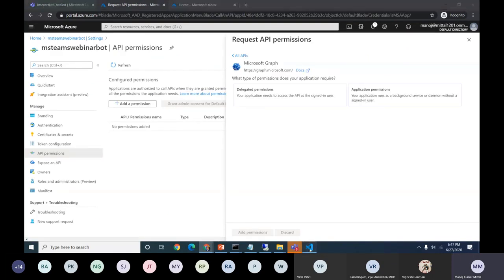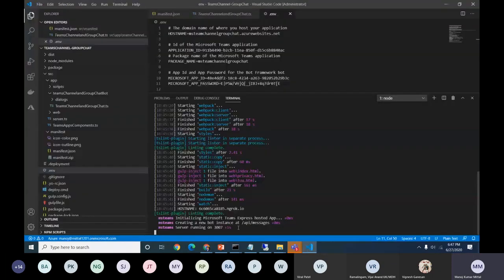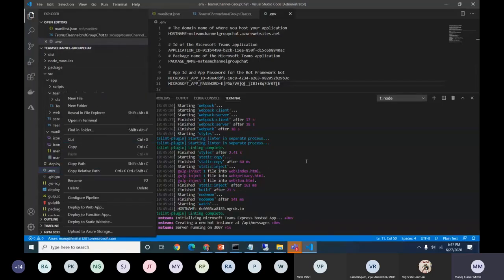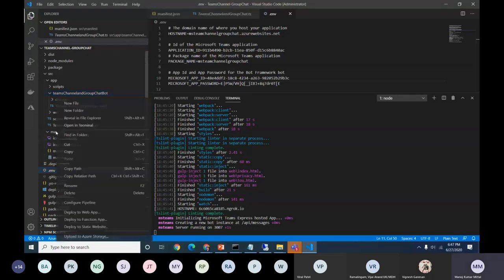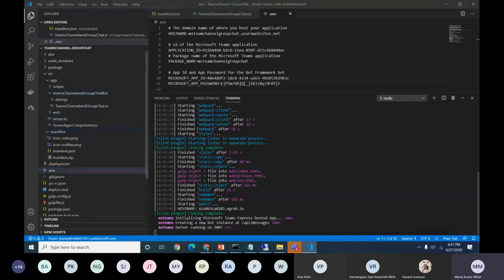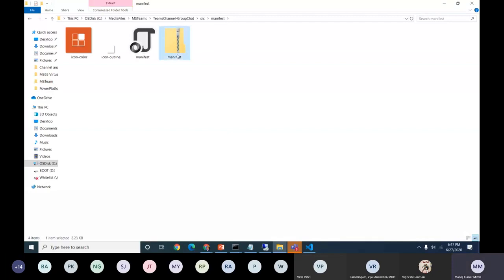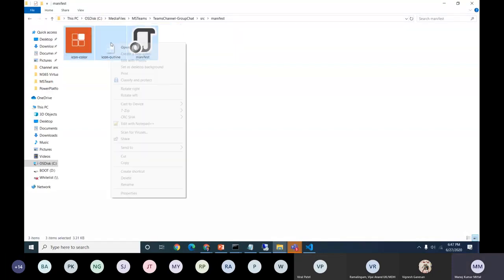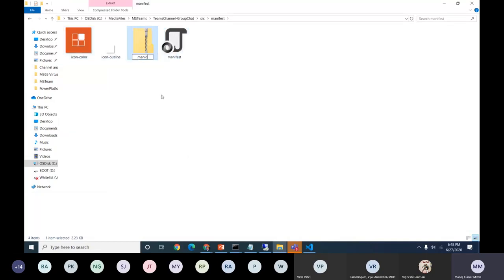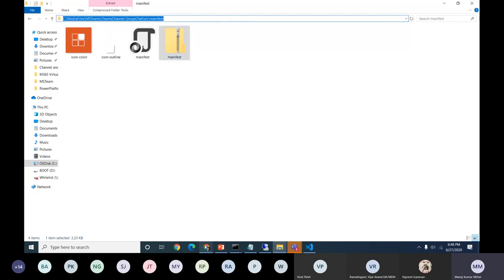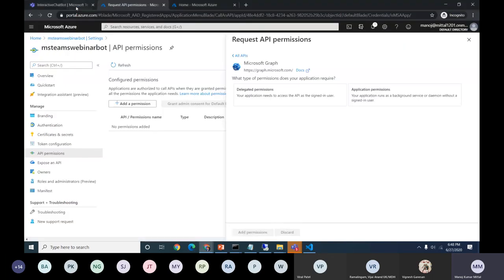Okay, so let me go back to this section. So this is running. Let me deploy this section now. Where is my manifest file? Yep, right click, show in File Explorer. I'll come here, I'll delete this one. I'll just select it, right click, and send to compressed folder. Just give the name manifest. That's it. Let's take this path. We are good to deploy now.